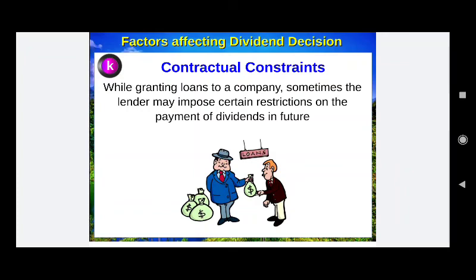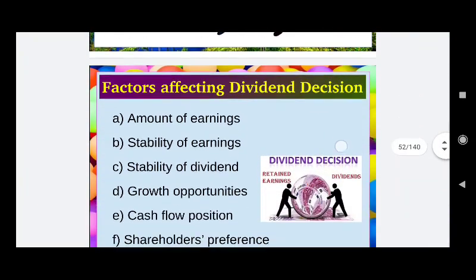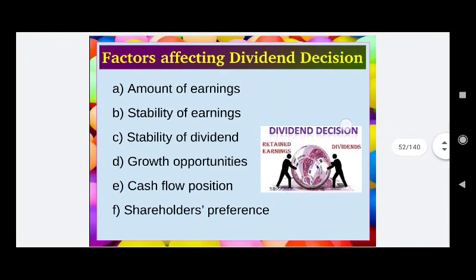The last point, contractual constraints. While granting a loan to the company, a lender may sometimes impose certain restrictions on the payment of dividends in the future. The person who is lending money by way of loan to the company may put some restriction on the company's earnings, so that it does not declare much dividend and first makes payment of his loan before making payment of any dividends.